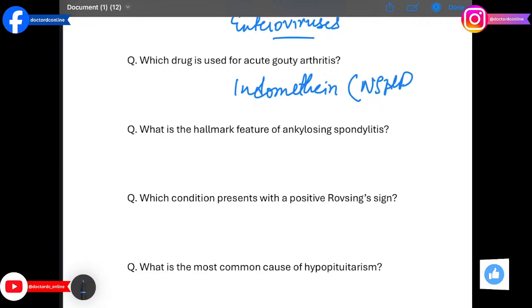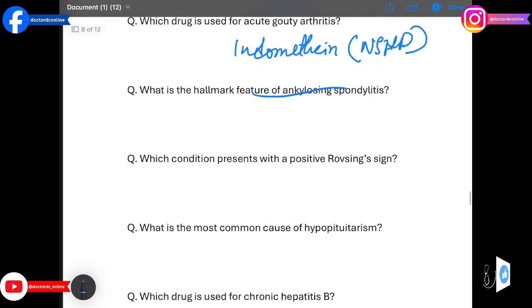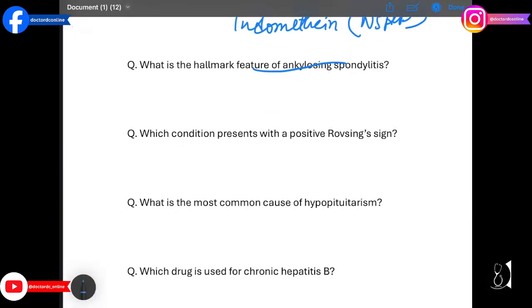What is the hallmark feature of ankylosing spondylitis? The answer is sacroiliac joint involvement. Chronic inflammation causes low back pain and stiffness.